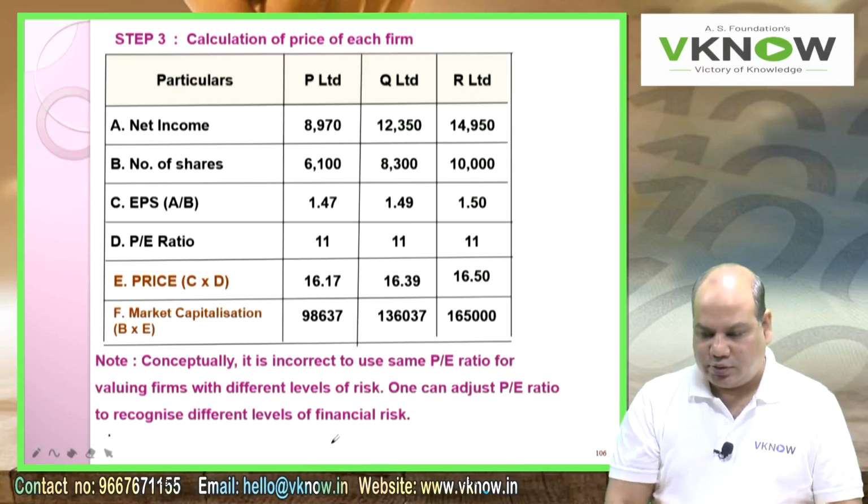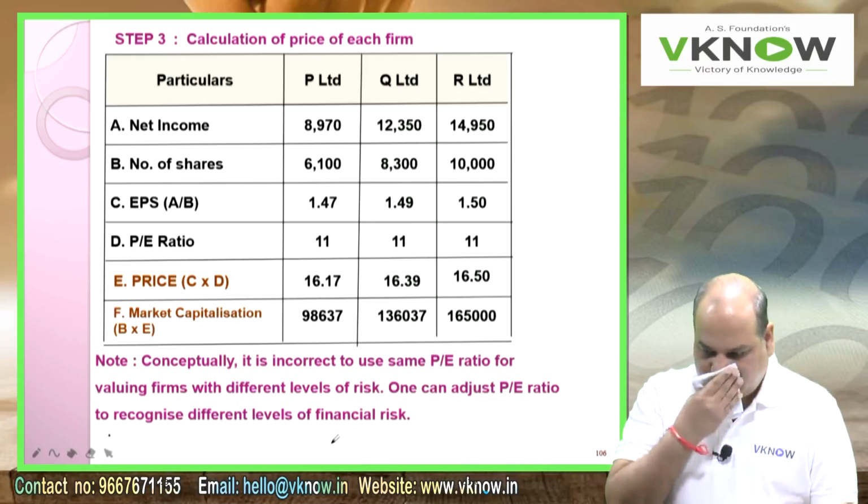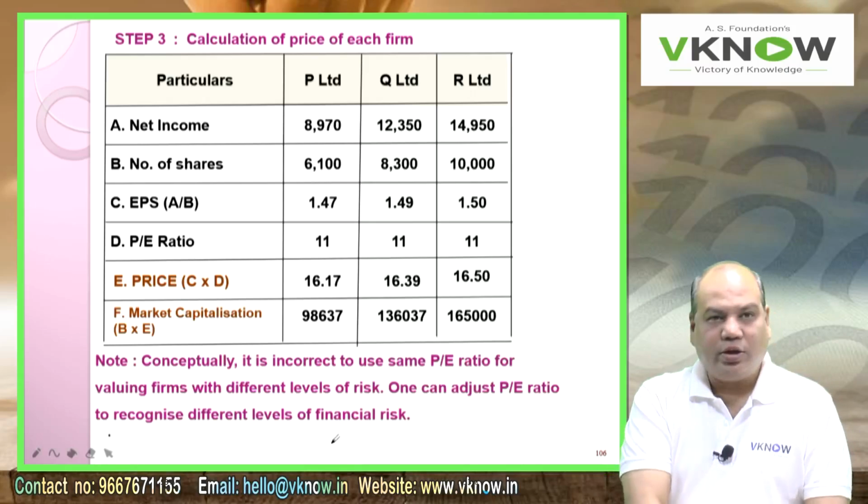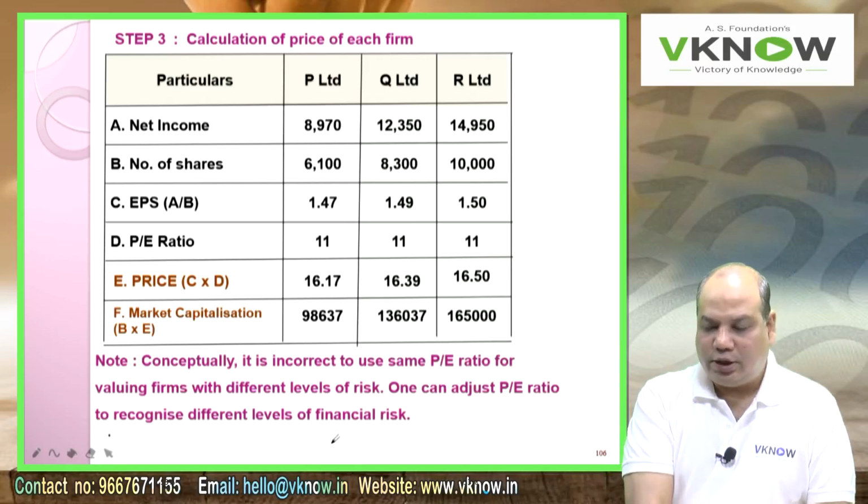One can adjust P ratio to recognize different levels of financial risk. This answer is over.